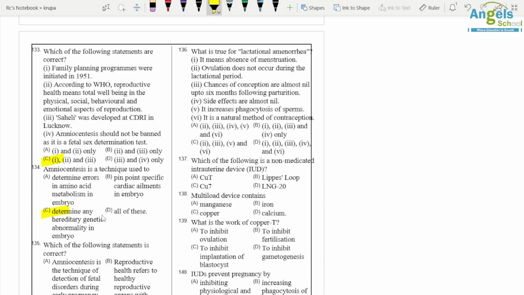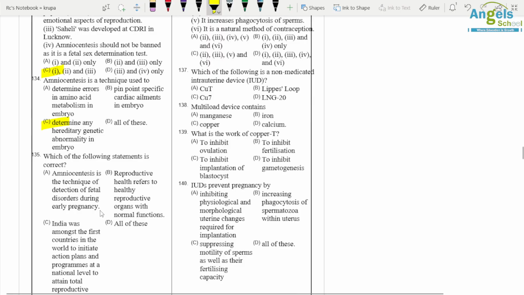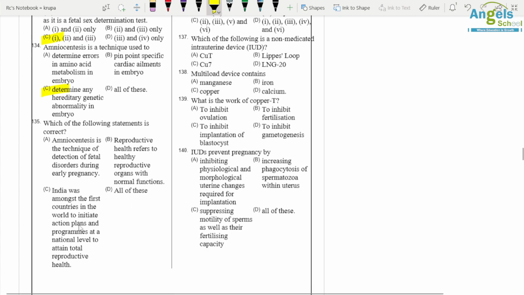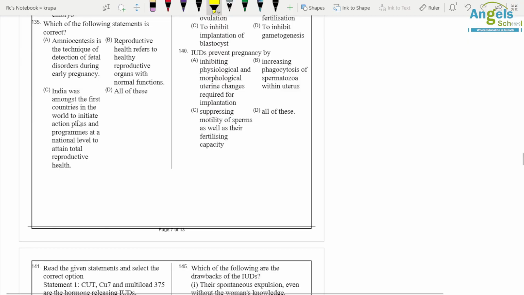Which of the following statements is correct? Amniocentesis is a technique to detect fetal disorder. True. Reproductive health refers to healthy reproductive organs. True. And India was the first country to start this program. So all of these are correct.